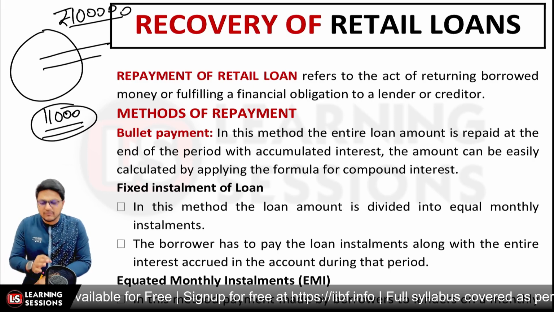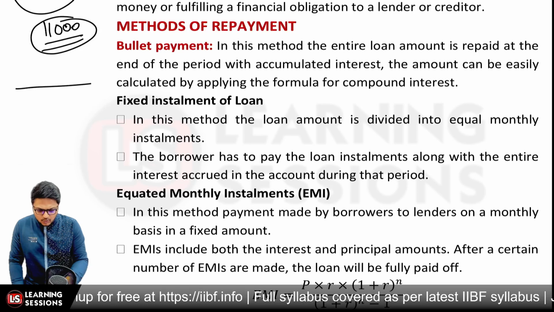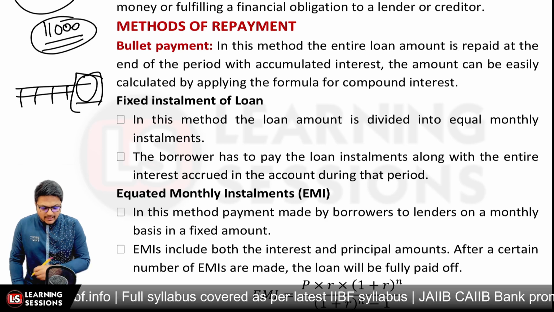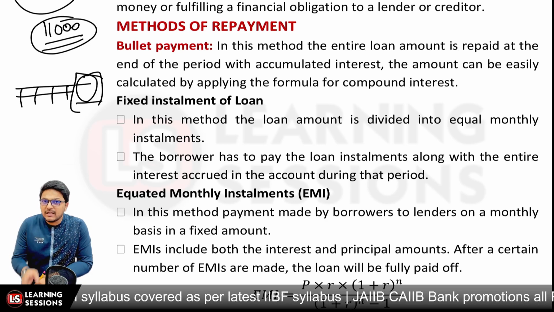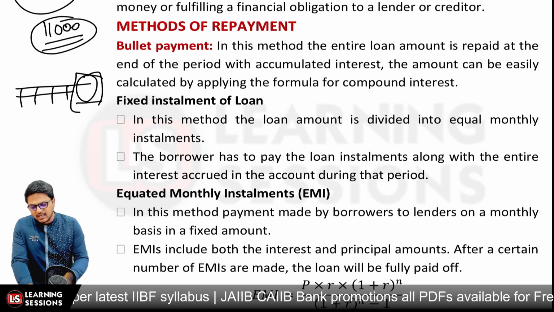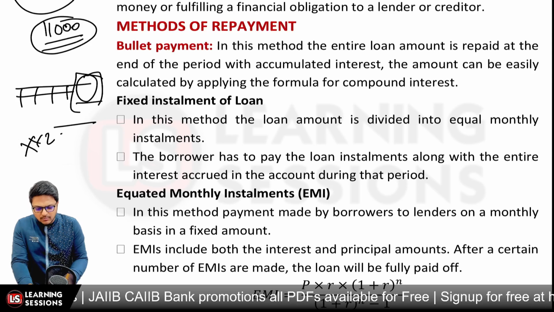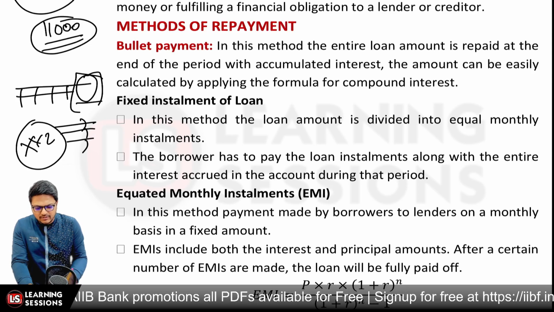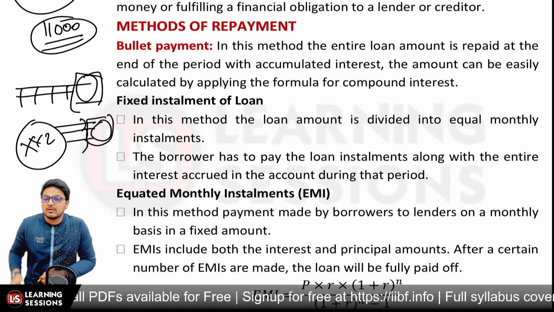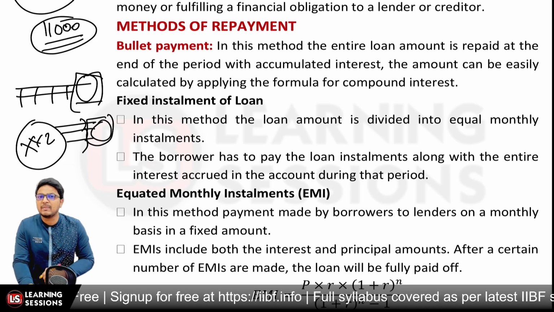Now, what can be the methods of repayment? One type is bullet payment. Bullet payment means that during the tenure of the loan, you'll be paying the interest only, and at the end of the tenure, you'll be paying the accumulated amount, right? It may also be the case that you pay the interest along with the principal amount at the end of the tenure. Let's say a company XYZ issued bonds with a maturity of 5 years. The redemption amount is to be paid at the end of the maturity of the bond. That is showcasing the bullet repayment.